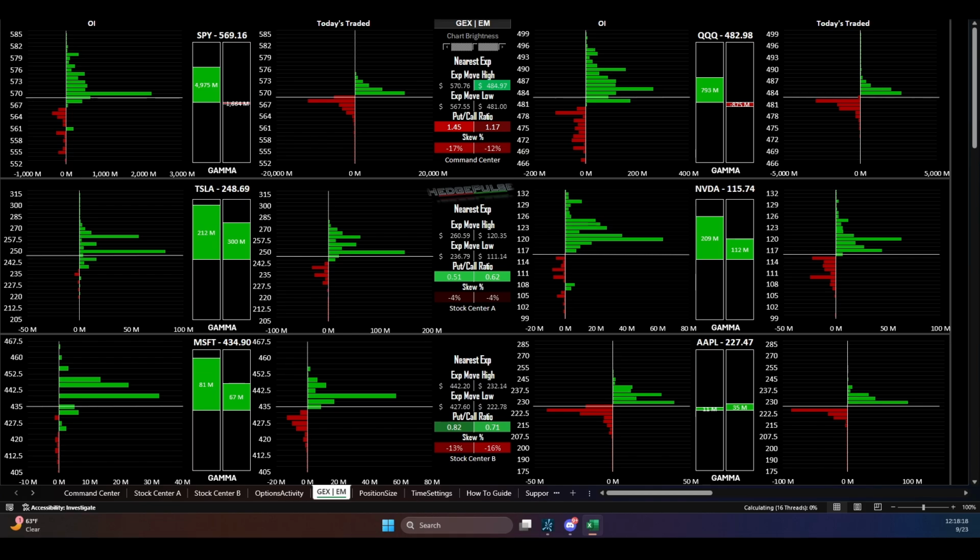Put call ratio, it's your standard put call ratio. If it's above 1, that means there's more puts than calls that have been bought. The skew percentage is we're looking at one standard deviation away from price, and we're looking at the price of the options based on the implied volatility. If the skew is red, that means the puts are trading at a premium versus the calls. If it is positive, that means that the calls are trading at a premium versus the puts.